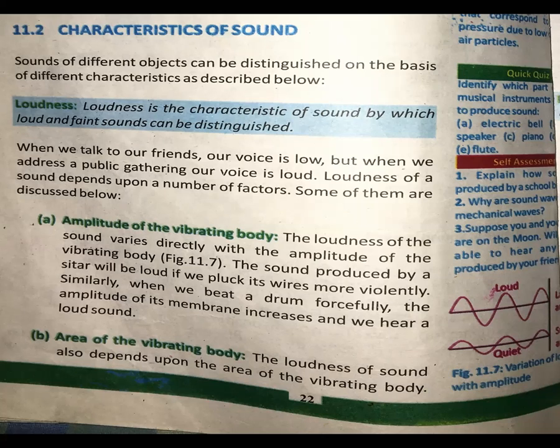A bigger drum has more area of vibrating body, and the small drum has less area. So in the bigger drum we hear a loud sound, but in a small drum we hear a less loud noise.